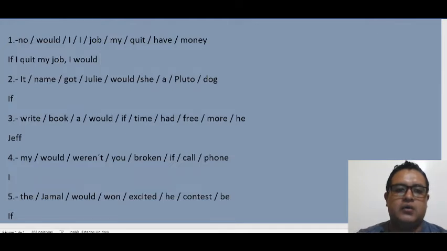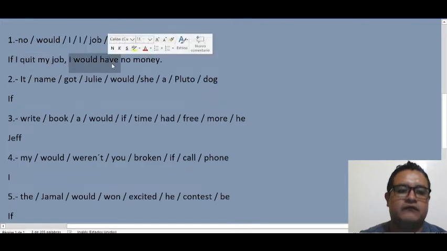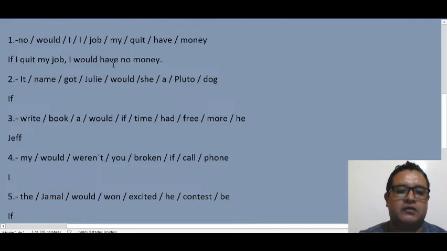If I quit my job, I could have no money. So this is the correct option in this case. We remember that here we are starting with if, and we need the past simple. After the modal, we need the verb in infinitive. Okay, I could have no money.